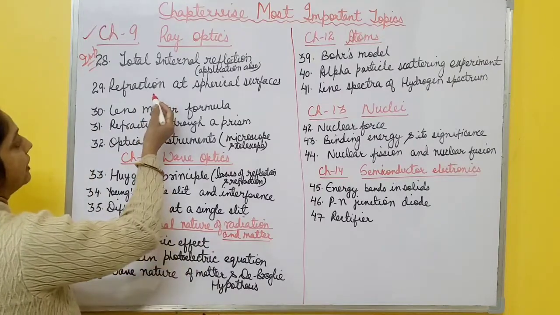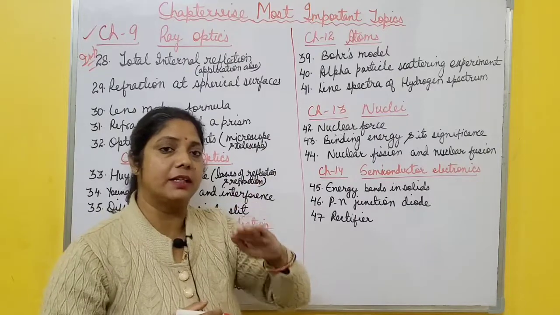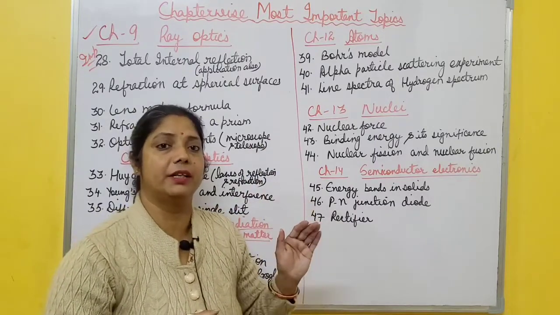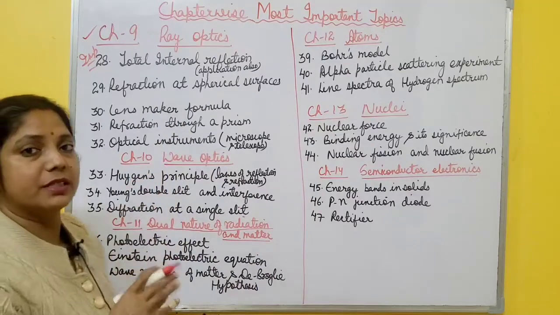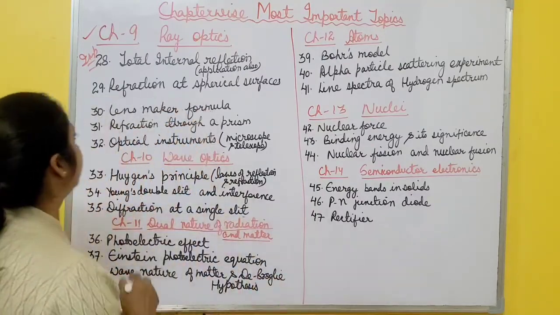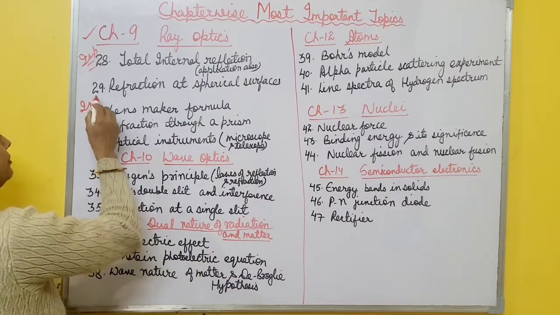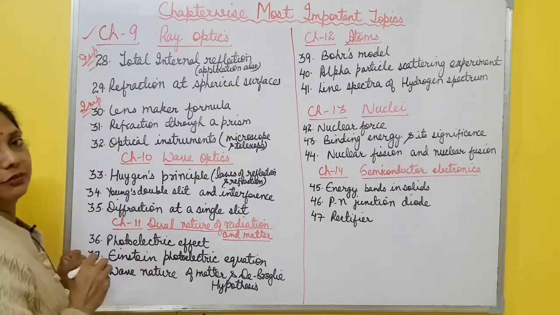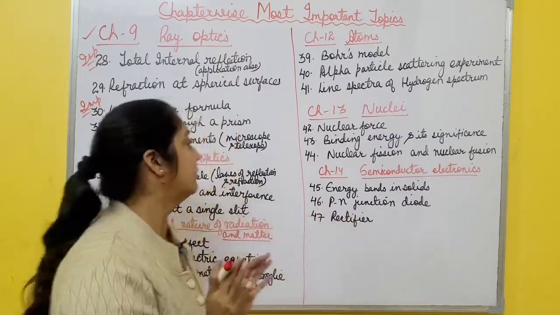Next one is refraction at a spherical surface. When light travels from rarer to denser medium, and when light travels from denser to rarer medium, how refraction takes place, you have to derive the relation between image distance, object distance, refractive index, focal length, radius of curvature, everything. Then after that, the lens maker formula, which is very, very, very important. The lens maker formula also applies when a ray travels from rarer to denser or denser to rarer, every case.